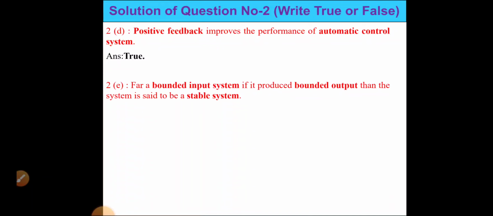For a bounded input, if the system produces bounded output, then the system is said to be stable. Yes, so this statement is also true. One point was there in Routh's criteria: for the bounded input, if it produces the bounded output, then the system will become stable. So this statement is true.